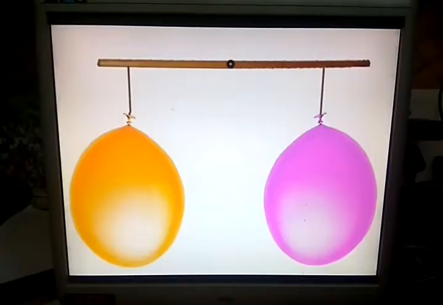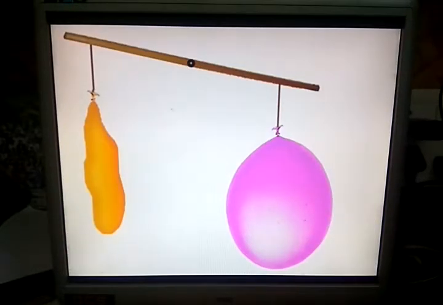Air has weight. Take two balloons of the same weight. Fill air into both balloons and tie them at the end of a string like this in the image. Then remove the air from one of the balloons. You will find that the balloon which is filled with air is heavier than the empty balloon. So we can say air has weight.